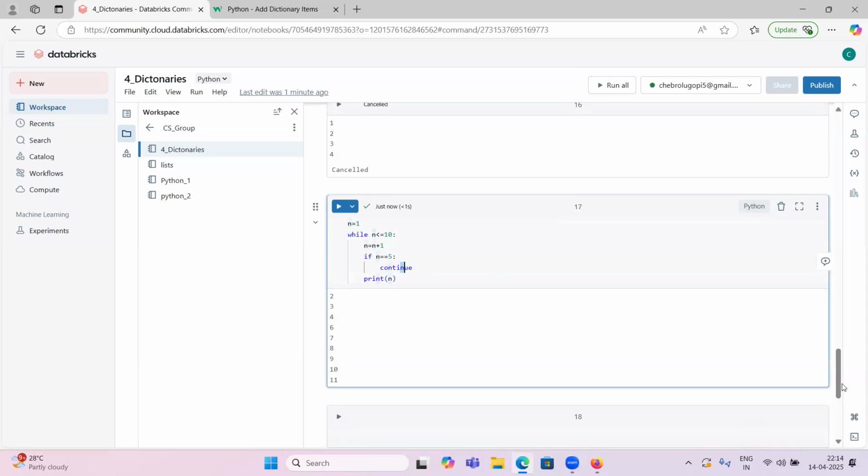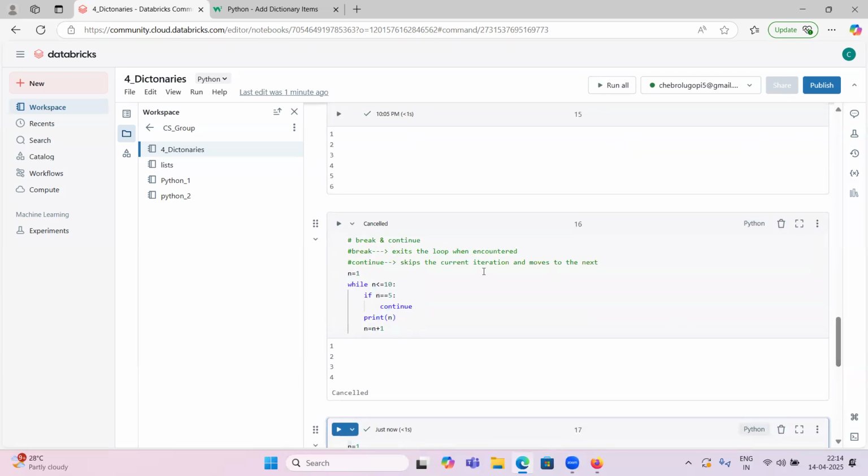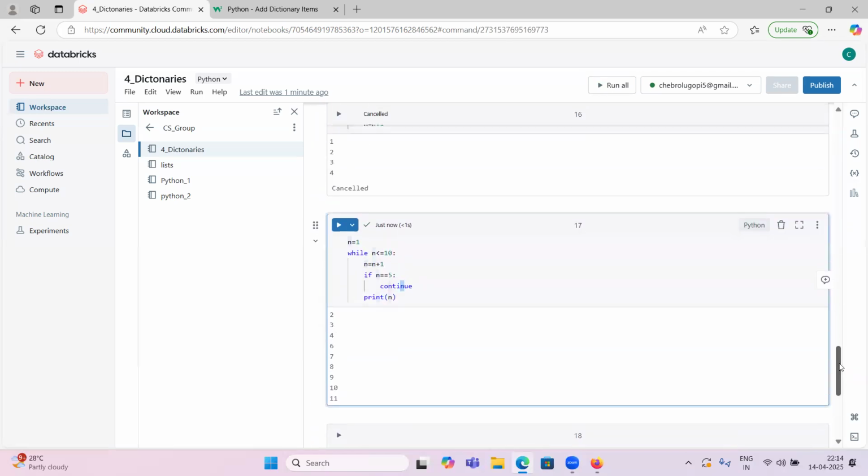Whenever number equal to 5, continue. So what will continue do? It skips the current iteration, meaning the print of 5 is skipped and it moves to the next one. Earlier n equal to 1, 1 less than or equal to 10, correct? So n equal to n plus 1, 1 plus 1, 2. n is 2 here, and 2 is not equal to 5, so it has printed 2. Next 3, 4, it has printed.